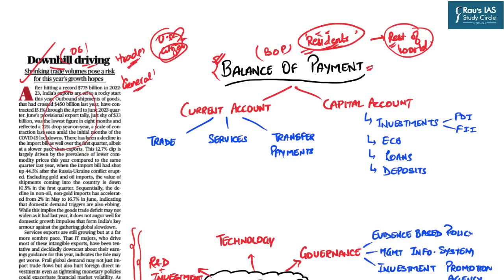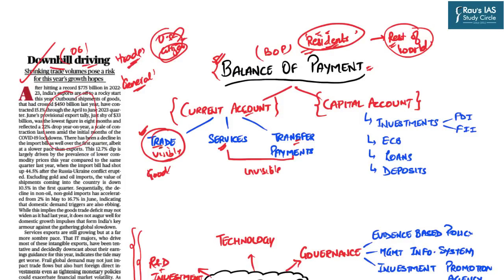Now balance of payment has two important components. One is the current account part, second is the capital account part, again very basic thing. In the current account part, we have the balance of trade, balance of services and transfer payments. These two components are the invisible components. Trade is the visible component. So basically when India exports or imports any good item, that will be part of trade. If that export or import is being done for the service sector, then it will be services and transfer payments.